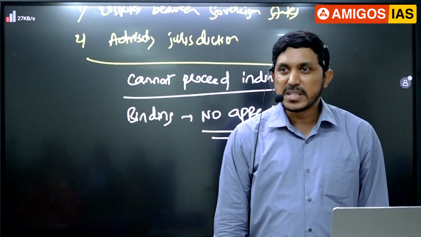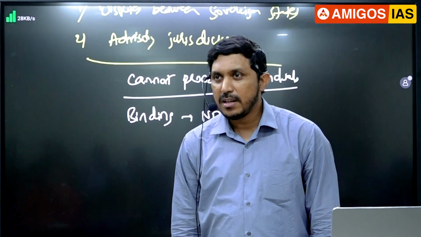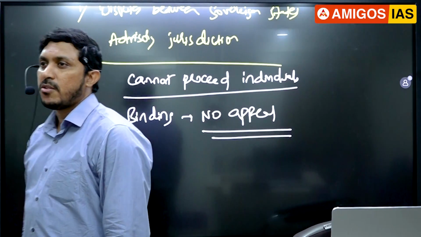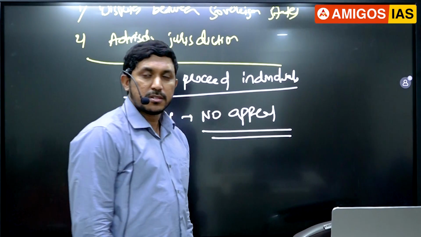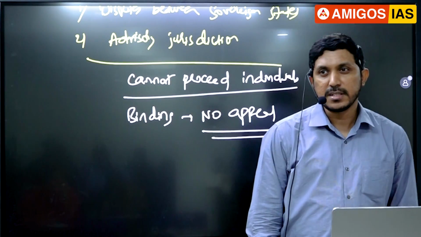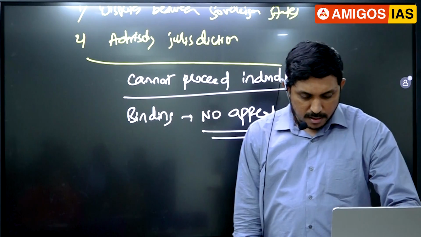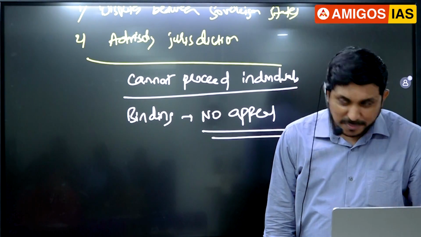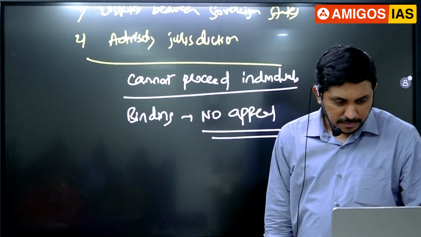Because they are the body responsible for peace and security. Of course, fully biased, but that is a different matter. The UN Security Council can authorize sanctions against the errant governments, guys. That is the final point here. So the answer here is what, guys? Both 1 and 2. Okay, done.